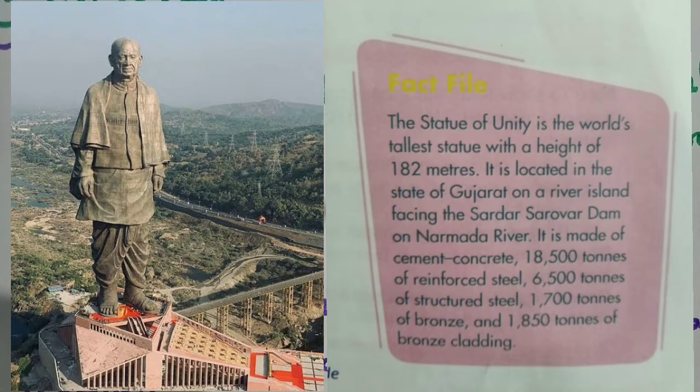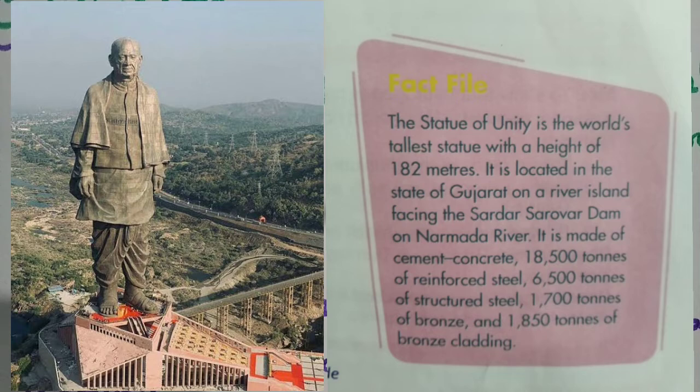Do you know which is the Statue of Unity? That is the Sardar Vallabhbhai Patel statue, is it not? So the statue is about 182 meters and it is located in the state of Gujarat on the river island facing Sardar Sarovar Dam. This statue is situated near the Narmada river and it is made up of fully cement concrete.